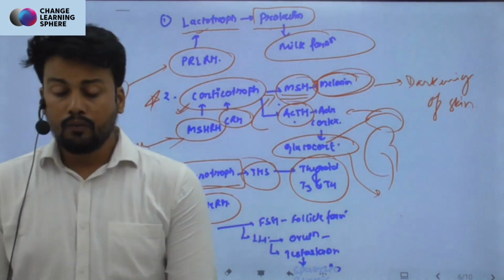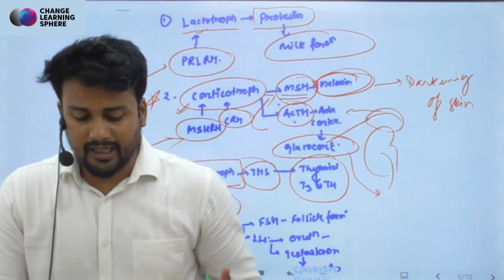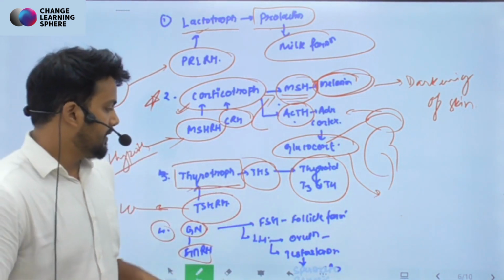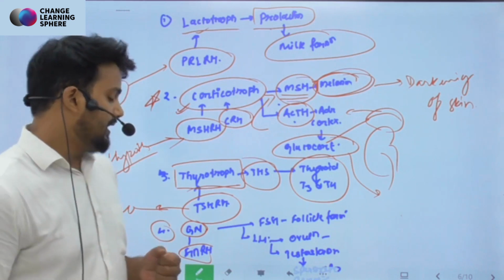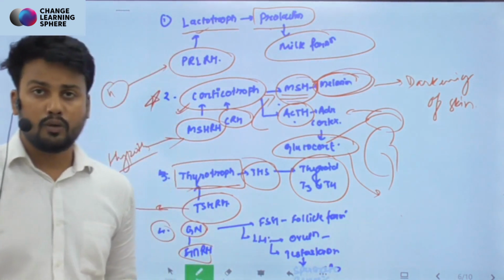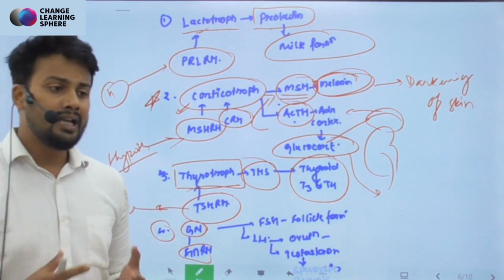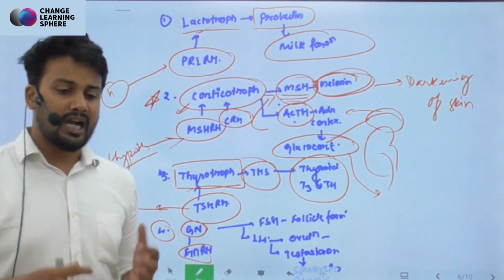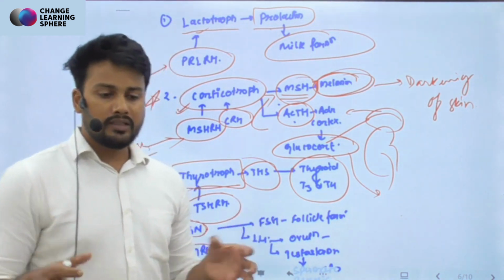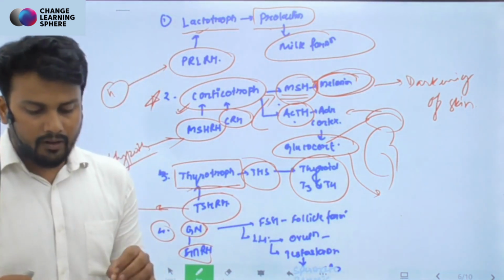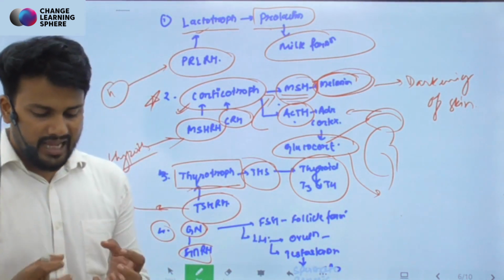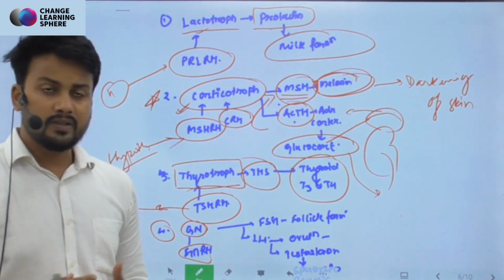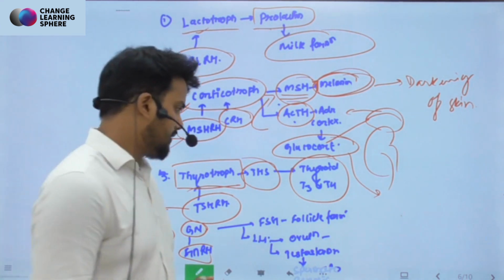FSH, as we know, is follicle stimulating hormone, it will stimulate the follicles to get matured, right? Similarly, LH in females causes ovulation, while in males it will help in the formation of testosterone. Further, this testosterone helps in spermatogenesis. So these two hormones, LH and FSH, are called gonadotropins because they work at the level of the gonads, and they help in enhancing the functions of the gonads, thereby starting or maintaining the reproductive cycle in a human being, right?